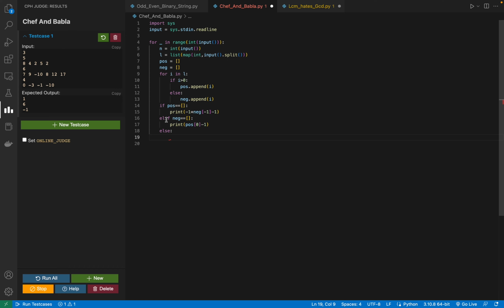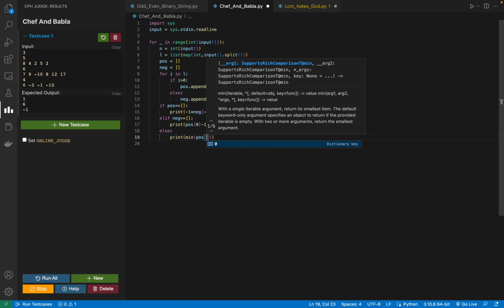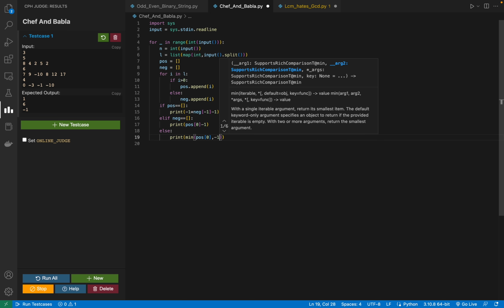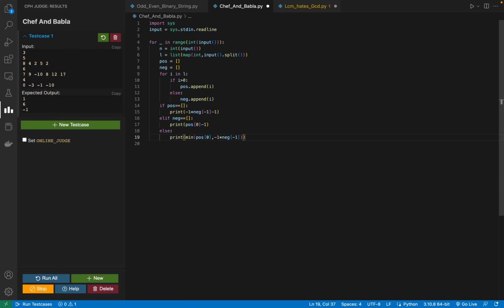In the else case, we have some numbers in both of them, so I'm going to take a minimum of the first index in the positive numbers and minus 1 times the last index in the negative numbers, so negative minus 1, and I have to subtract 1 from this, so this should work.